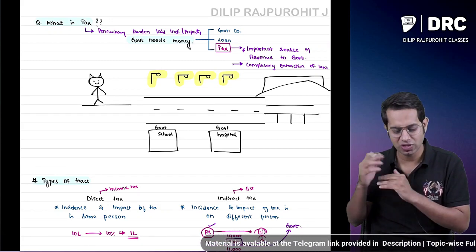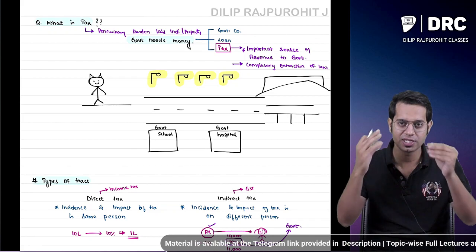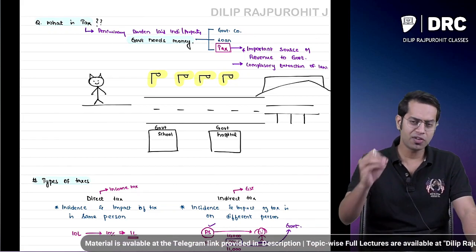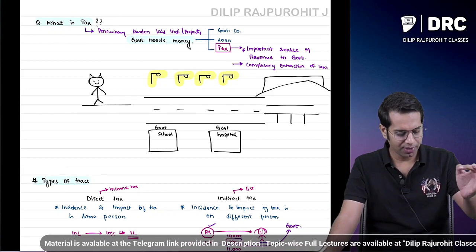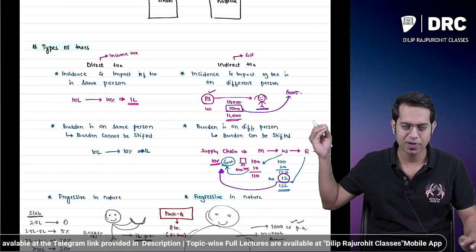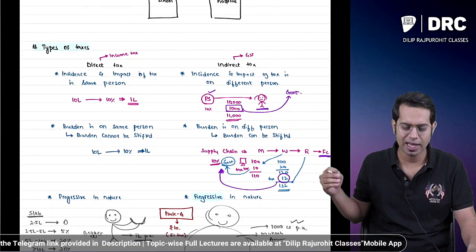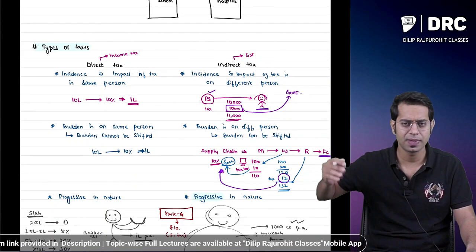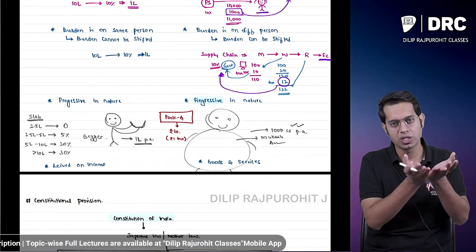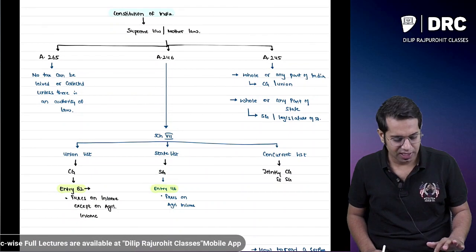Before starting today's discussion, let us revise what we had discussed in our previous class. In our previous class we had discussed what we mean by tax. Tax is a pecuniary burden laid upon individuals and property owners. There are different types of taxes: direct taxes and indirect taxes. In direct taxes, the incidence and impact are on the same person. In indirect taxes, the incidence and impact are on two different persons. Direct taxes are progressive in nature, indirect taxes are regressive in nature.